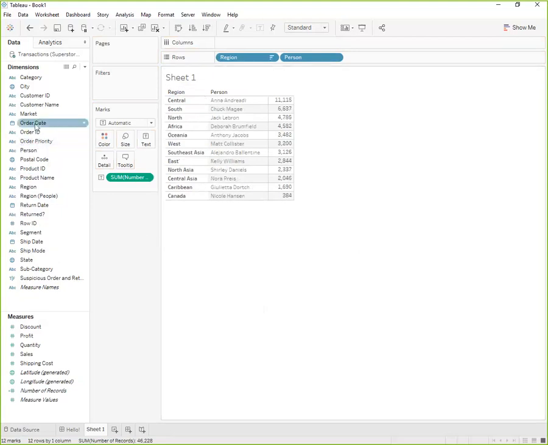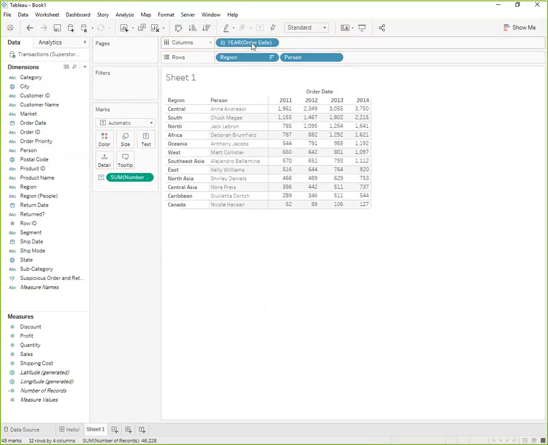Let's split this up by order date, see how many years we have in the data. Okay, we have 4 years in the data. The year and regional manager with the least number of records is Nicole Hansen in 2011, it looks like. But then we can also get up to over 3,000.